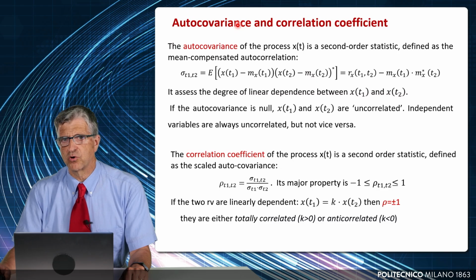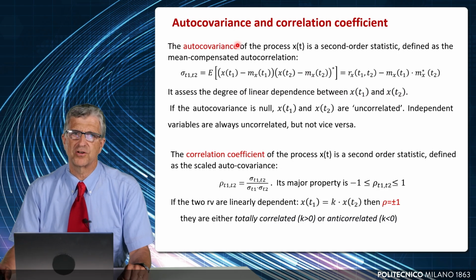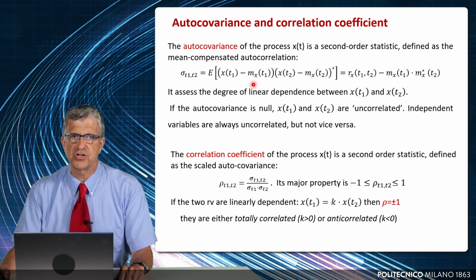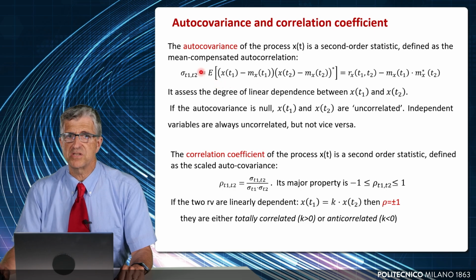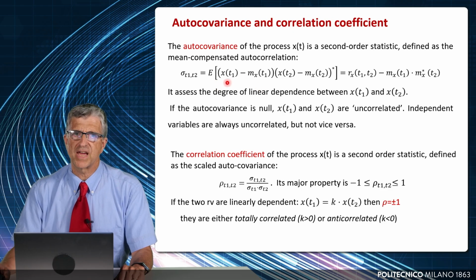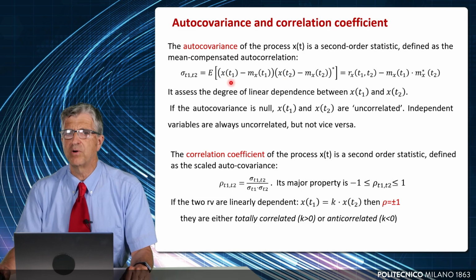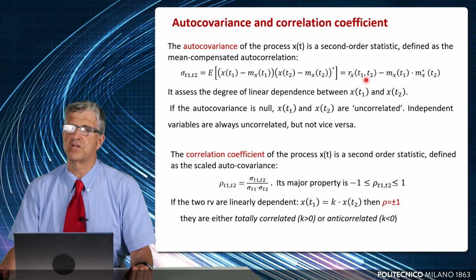There is not only the autocorrelation, we should introduce two other important moments, the autocovariance, that is the autocorrelation minus the mean value of the process. So this means that the autocovariance is very close to the autocorrelation, but basically the difference is that if the two samples, the two values at time t1 and time t2, are independent, for example, well, the autocovariance will be zero. So 0 means independent.